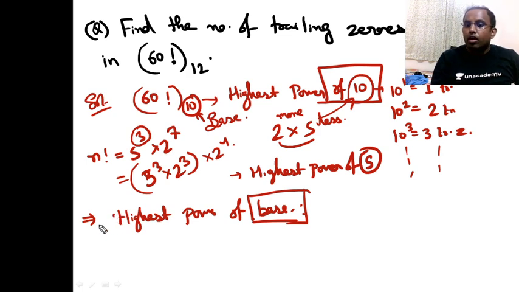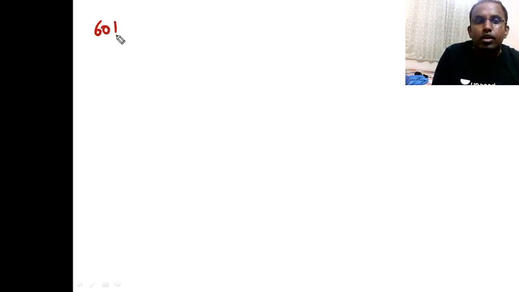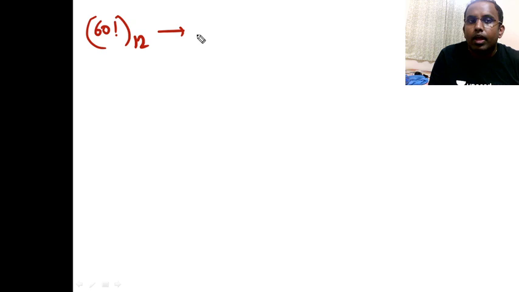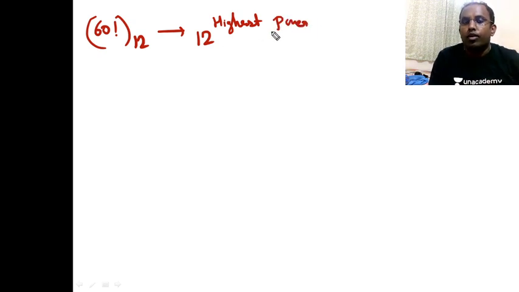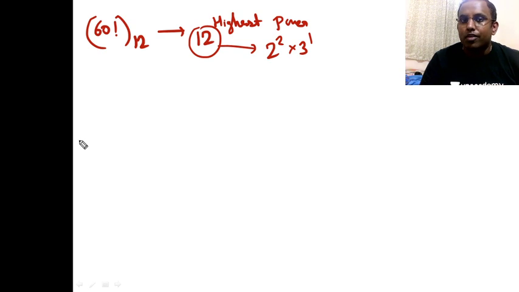Okay, is this clear to all, right? So the highest power of base will give you the number of trailing zeros. So for example, if I go like this, now understand, okay? In 60 factorial in base 12, to find the number of trailing zeros, I am calculating the highest power of 12, right? What is 12 here? 12 is 2 square into 3 raised to 1. So I'll just calculate the power of 2 and 3 here, right?